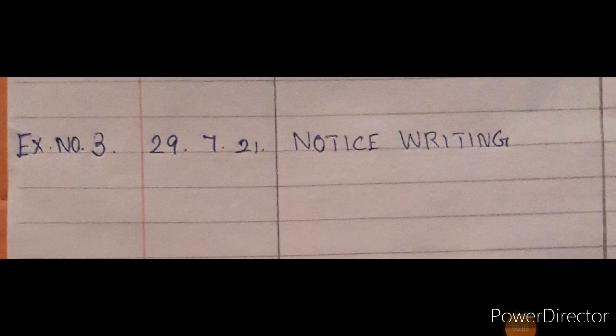Then next, look at the index, children. You have to mention the index as exercise number 3 and then today's date, 29/7/2021. In the center you have to mention notice writing. The index should be written, children. So again listen, exercise number, date, and title, everything you have to write using blue color on the index page.